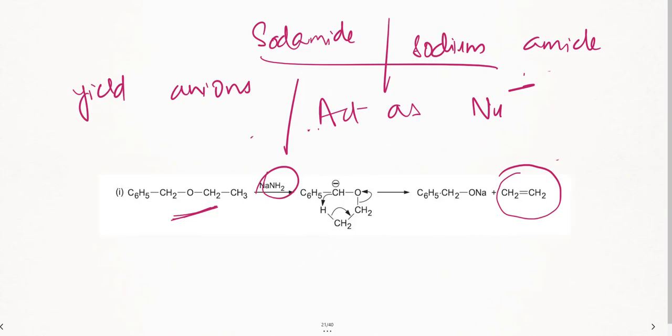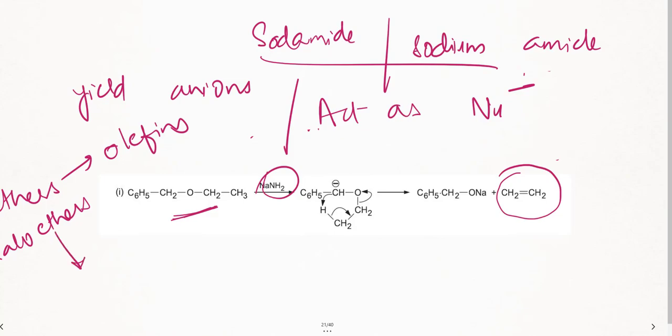The basic concept is that it's going to convert ethers to olefins. It's also going to convert halo ethers to acetylene. This is the main function of sodium amide. That's fine.